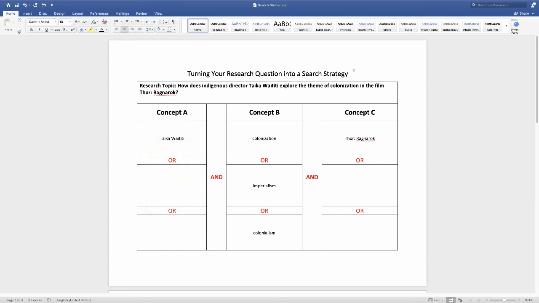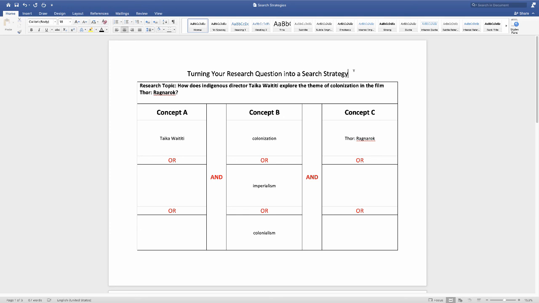However, what we want to remember is that we're doing a search with the ands between, because we want something from concept A and something from concept B and something from concept C in the articles that we get back. This will make our search results more useful. I hope all of this makes some sense.